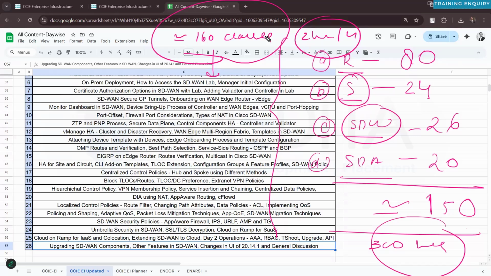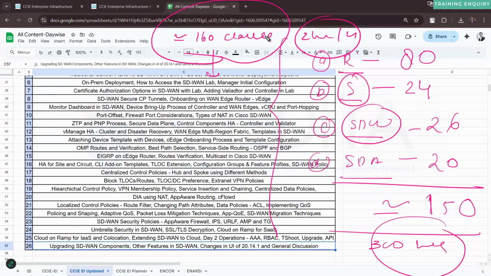Similarly, for the SD-WAN, software-defined wide area network, if you have already gone through the routing content or the switching content, then you can join the SD-WAN classes, SDA classes. Not a lot of detailed routing and switching knowledge is needed in the SD-WAN, SDA. A few things are needed, which get very clear in the very first class when we discuss the content. So if you want to cover the content a little bit faster, you can definitely join the batches in parallel.